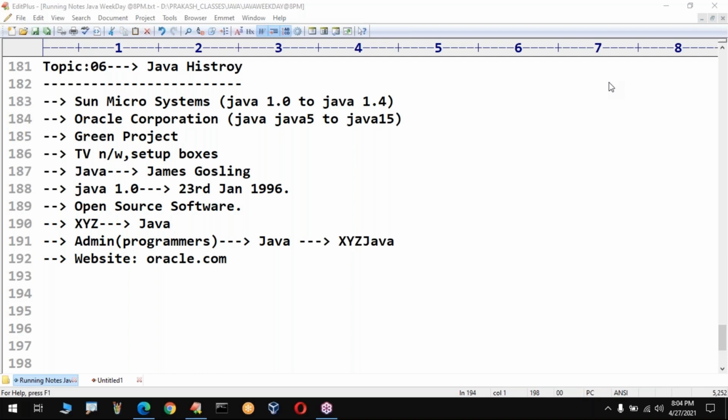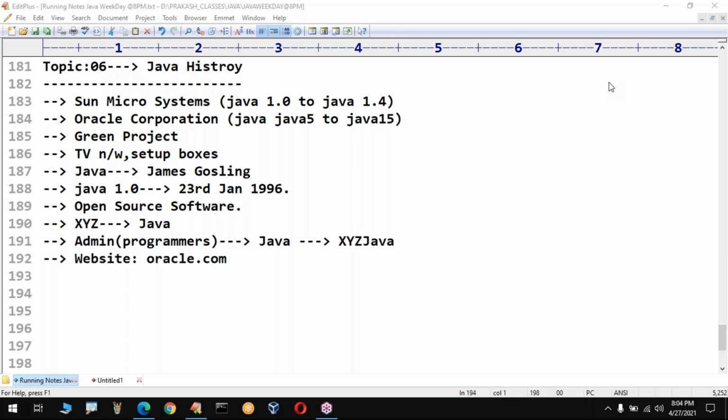Then we had a discussion about topic 5, a program to print a message called hello in C, C++ and Java. That is, in these three languages, how we are going to print the message, along with some examples. Then we discussed Java history: who invented Java, when the first version was released, what the original name of Java is, and where the Java software will be available. All these things we covered along with some examples.